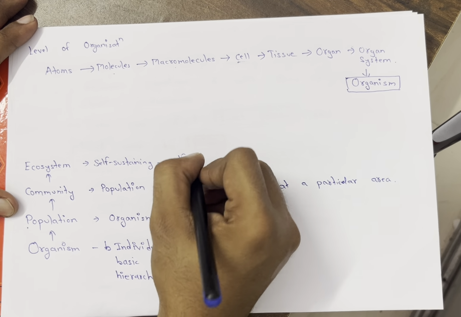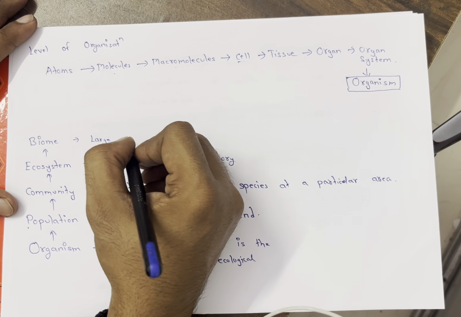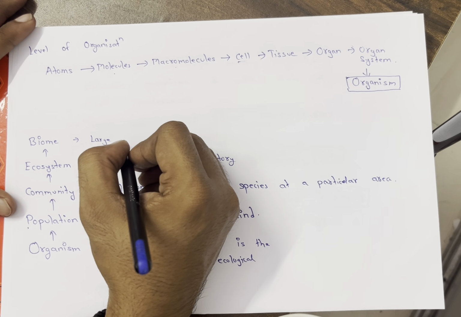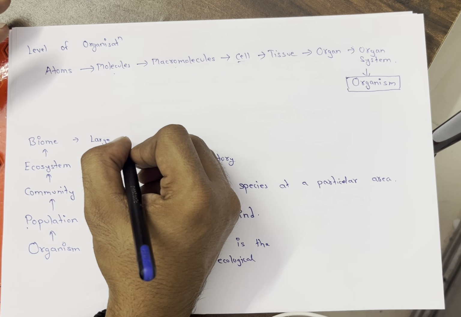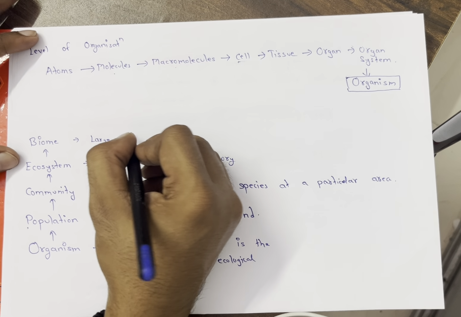When many ecosystems combine, they form a biome. A biome is a large regional terrestrial unit delimited by a specific climatic condition. There are six major biomes on earth: tropical rainforest, temperate forest, deciduous forest, coniferous forest, desert, and arctic and alpine tundra.